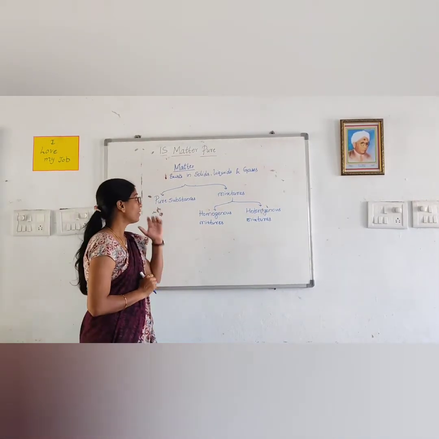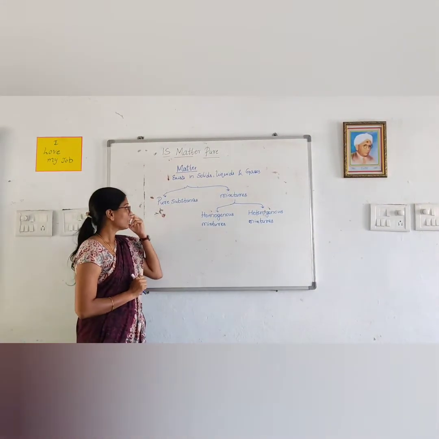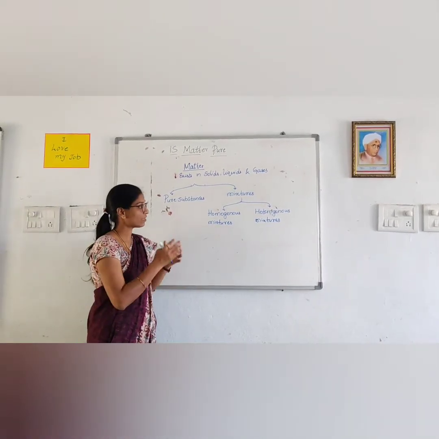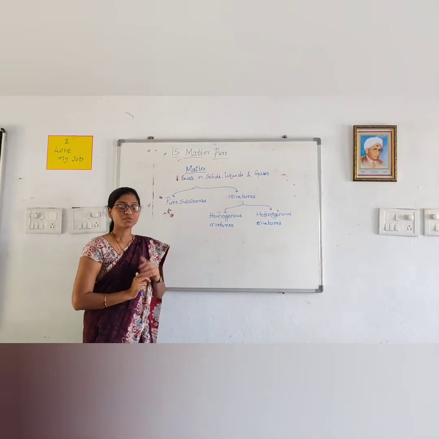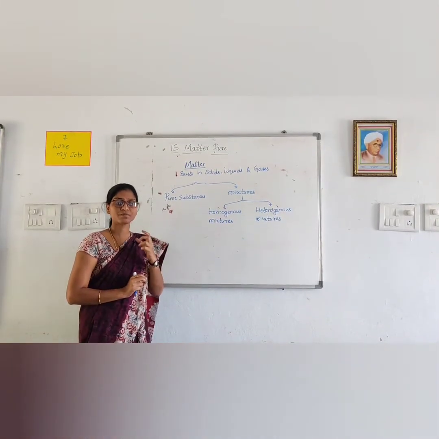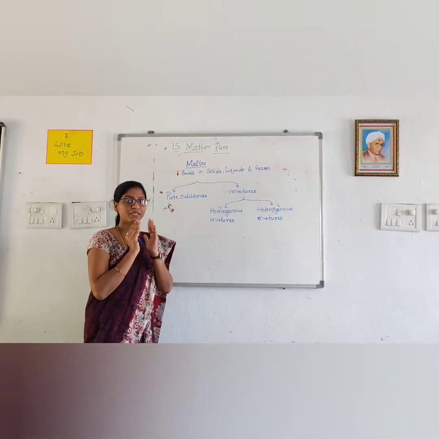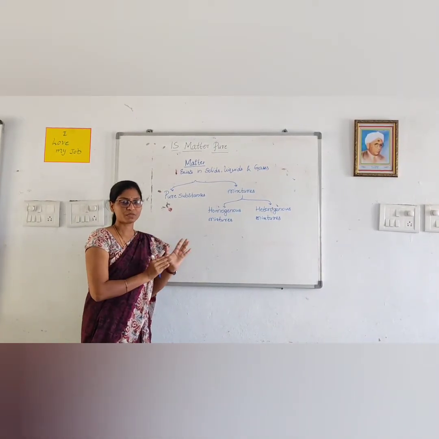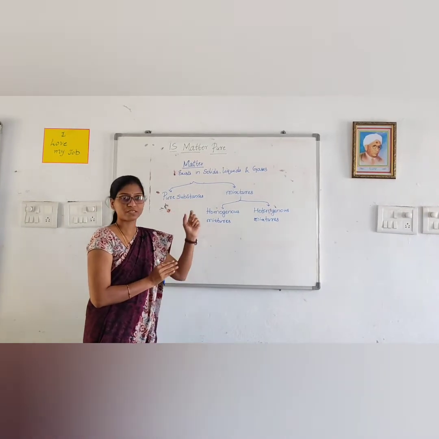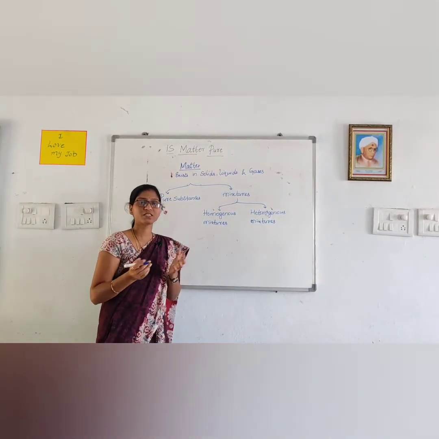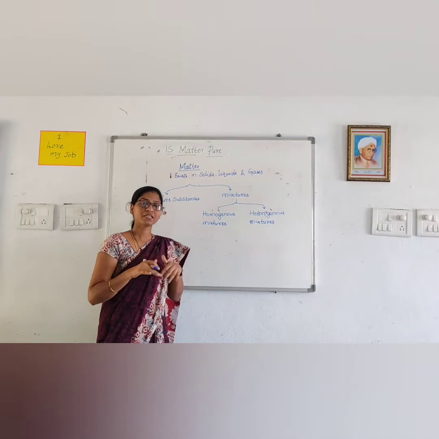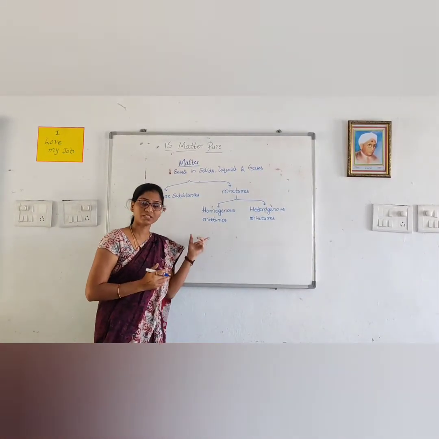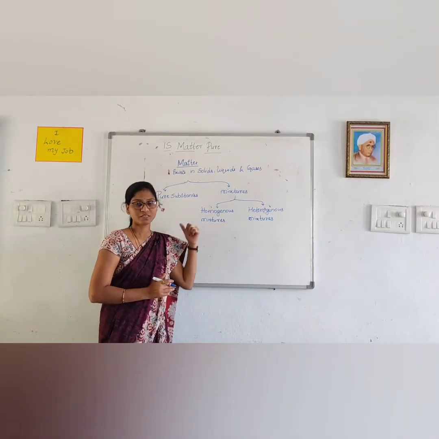Yes, now we will see matter. It exists in the form of pure substances, and also as mixtures. So, what are these pure substances? Pure substances are entirely in a completely pure form, only a single substance, then it is called a pure substance. Next, mixture. Mixture means two or more substances combined together, then it is called a mixture. Mixtures are of two types, homogeneous mixture and heterogeneous mixture.